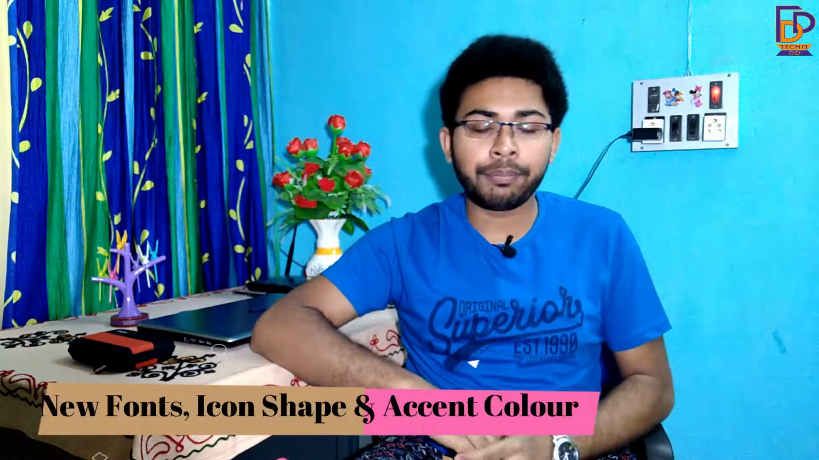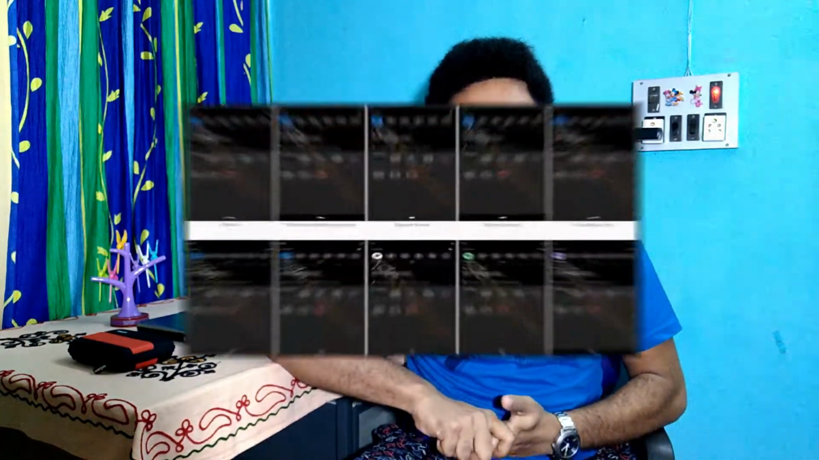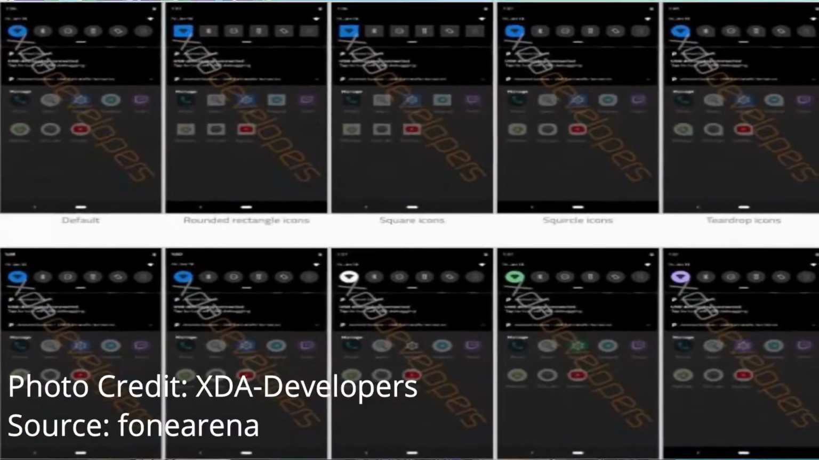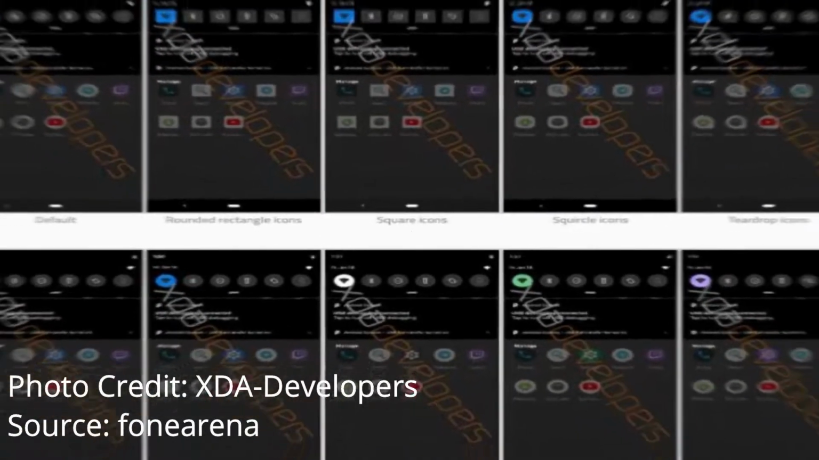The next feature is the addition of new font styles, icon shapes and accent colors. With Android Q, Google is planning to add more customizations. Here you can change the font style, icon shapes such as square, squircle or teardrop, and you can also choose different accent colors like black, green and blue. So these are some of the major changes spotted in the leaked build of Android Q.